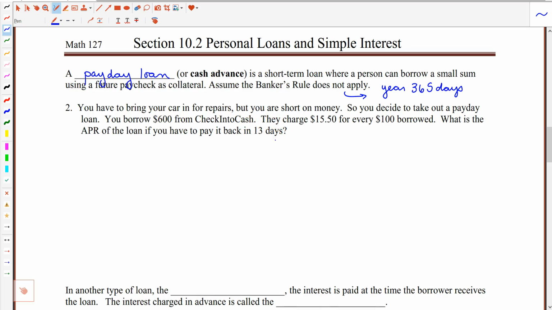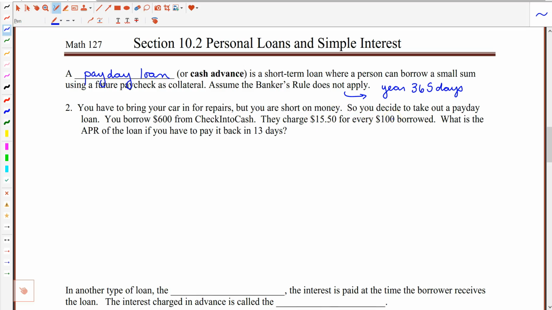So when you get that paycheck, the idea is you tell them, if you give me this money right now, when I get my next paycheck, I'll pay you back. You're not only going to have to pay them back the $600, but you will also have to pay them back the interest. This is the cost of doing business. They're going to charge you $15.50 for every $100 borrowed.